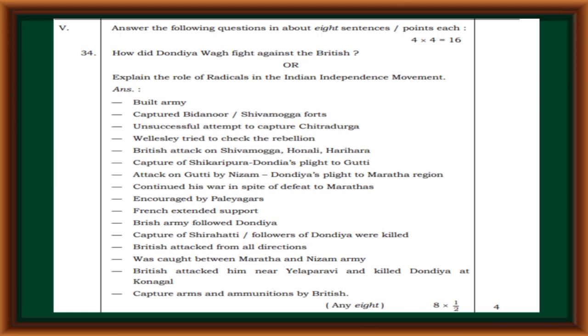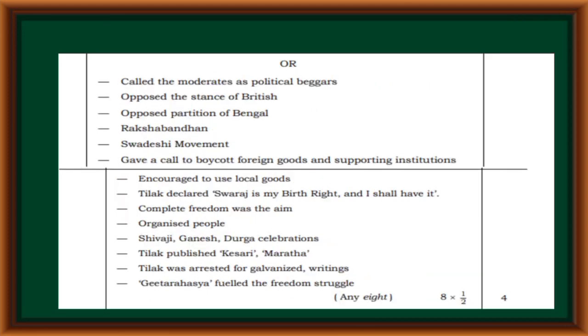Explain the role of radicals in the Indian independence movement. Called the moderates political beggars, opposed the stance of the British, opposed partition of Bengal. Raksha Bandhan, Swadeshi movement gave a call to boycott foreign goods and supporting institutions, encouraged use of local goods. Tilak declared, Swaraj is my birthright, I shall have it. Complete freedom was the aim.